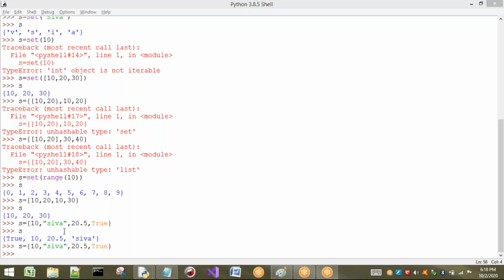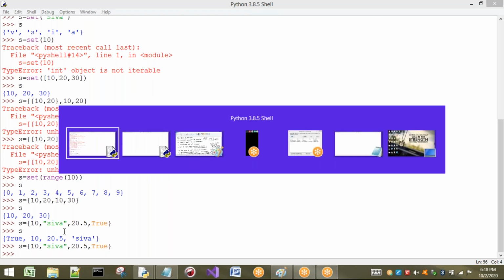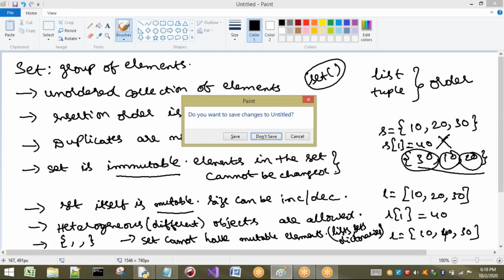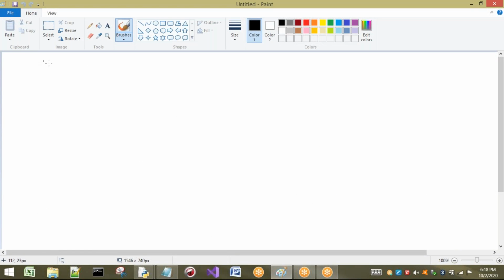If insertion order is not preserved, how can you access a particular element by using the index concept? It is not possible. That means accessing the elements by using index and slicing is not possible. Why is it not possible?